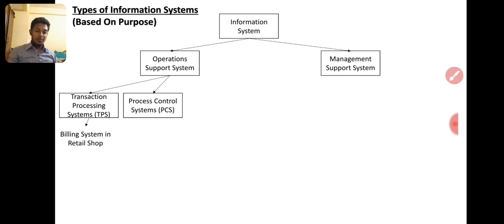For the manufacturing process we also have software. Nowadays garments are cut by computer. We give the design to the computer and it will cut. So we use an information system for that. That is the process control system. A manufacturing organization will use this process control system, not all organizations. A service organization will not use it.